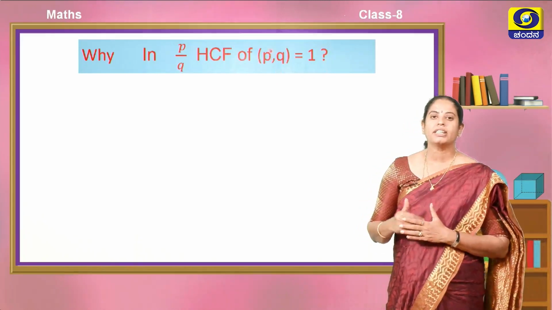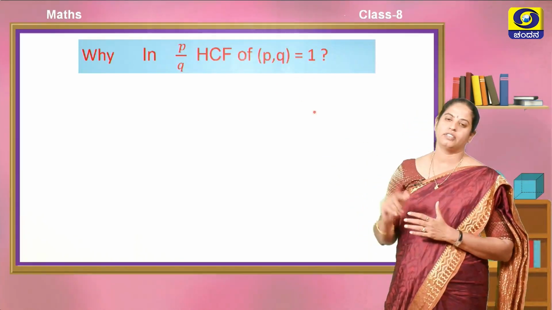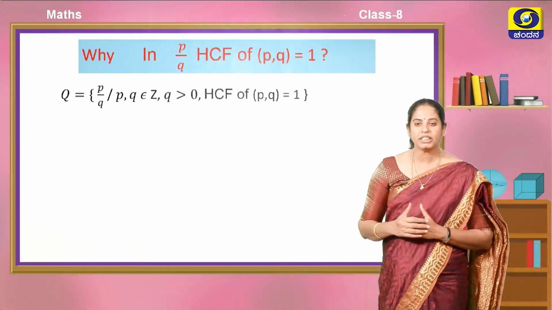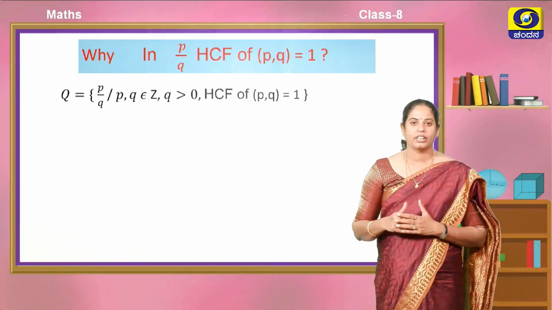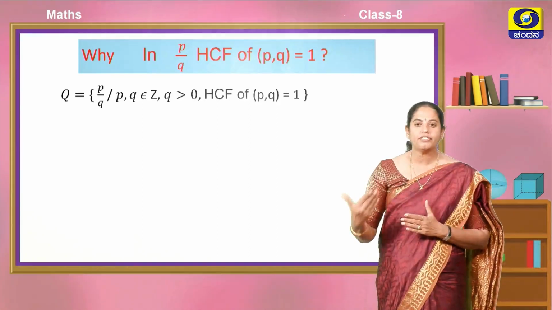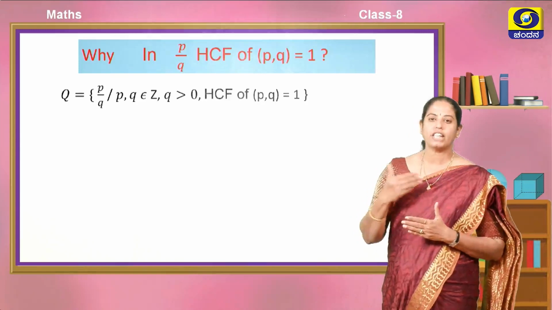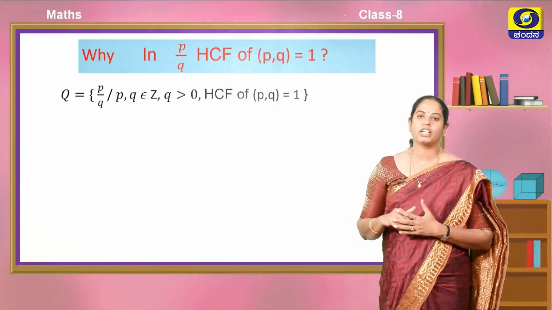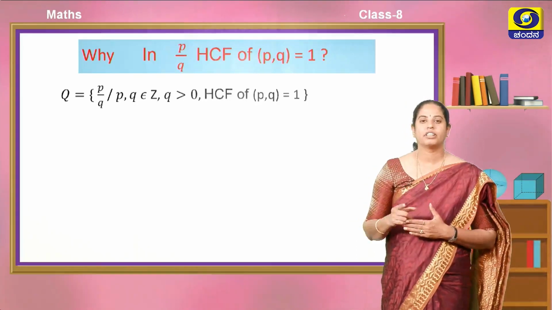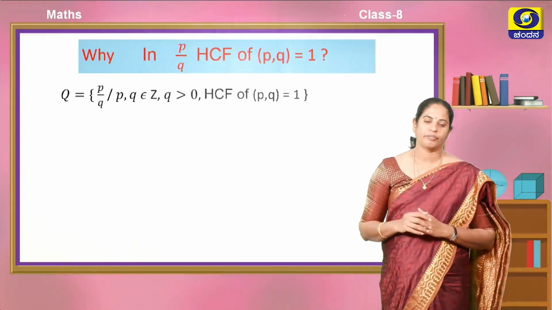That means their HCF is 1. For example, co-primes means 3 and 5 or 4 and 5. Even though 4 is a composite number, 4 and 5 are called co-primes because their HCF is 1.